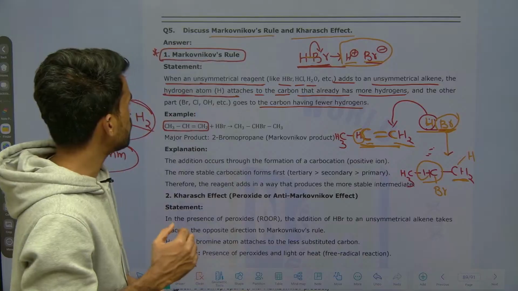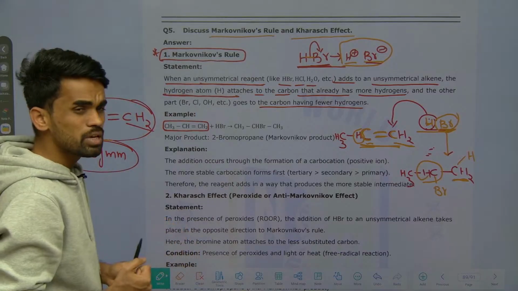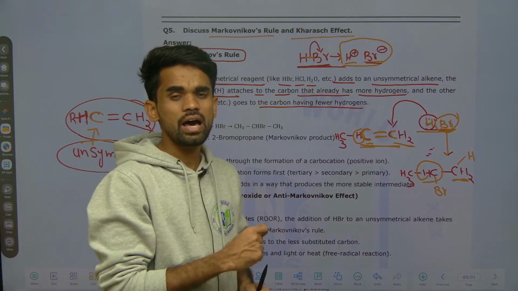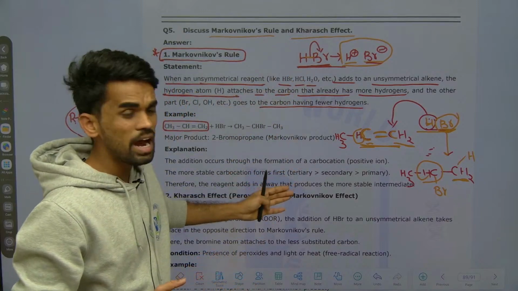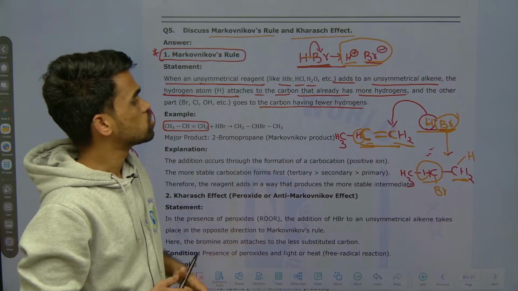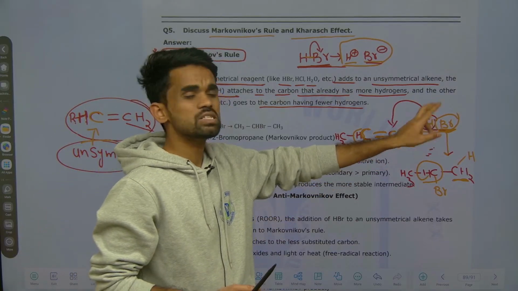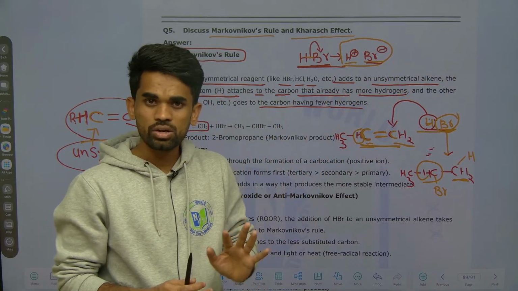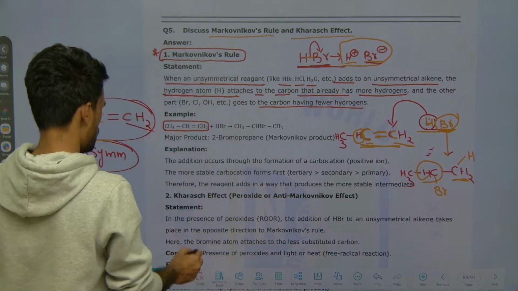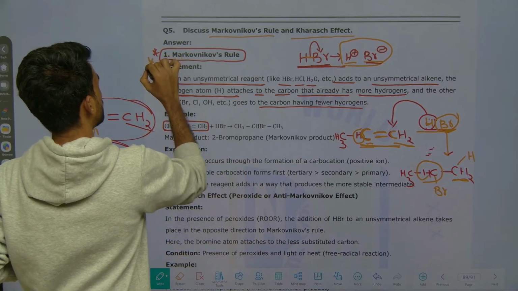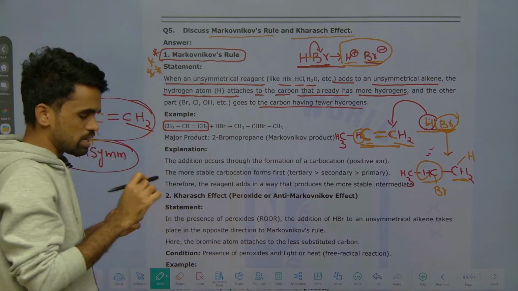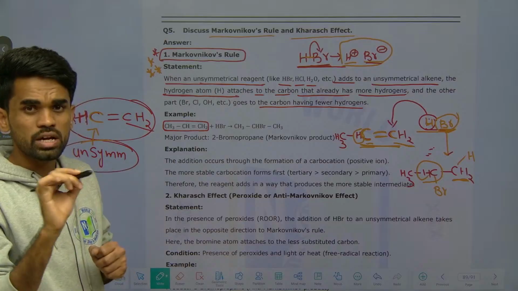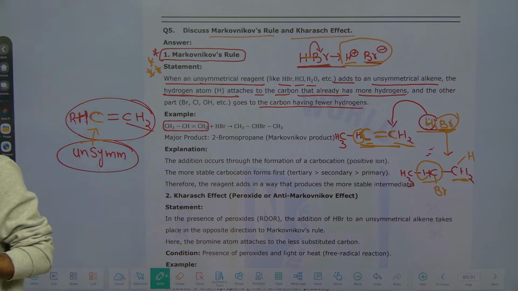Now what do we mean by Kharash effect or anti-Markovnikov rule? It is Markovnikov rule and this is anti-Markovnikov. It means opposite now. So the addition of these parts will be in reverse manner. That's it. Okay, reverse manner. So first of all, be clear with this statement. Once pause the video and try to write it in your notes on your own. Just take one empty sheet and try to write on your own, so that you can confirm that you are clear with this explanation first.